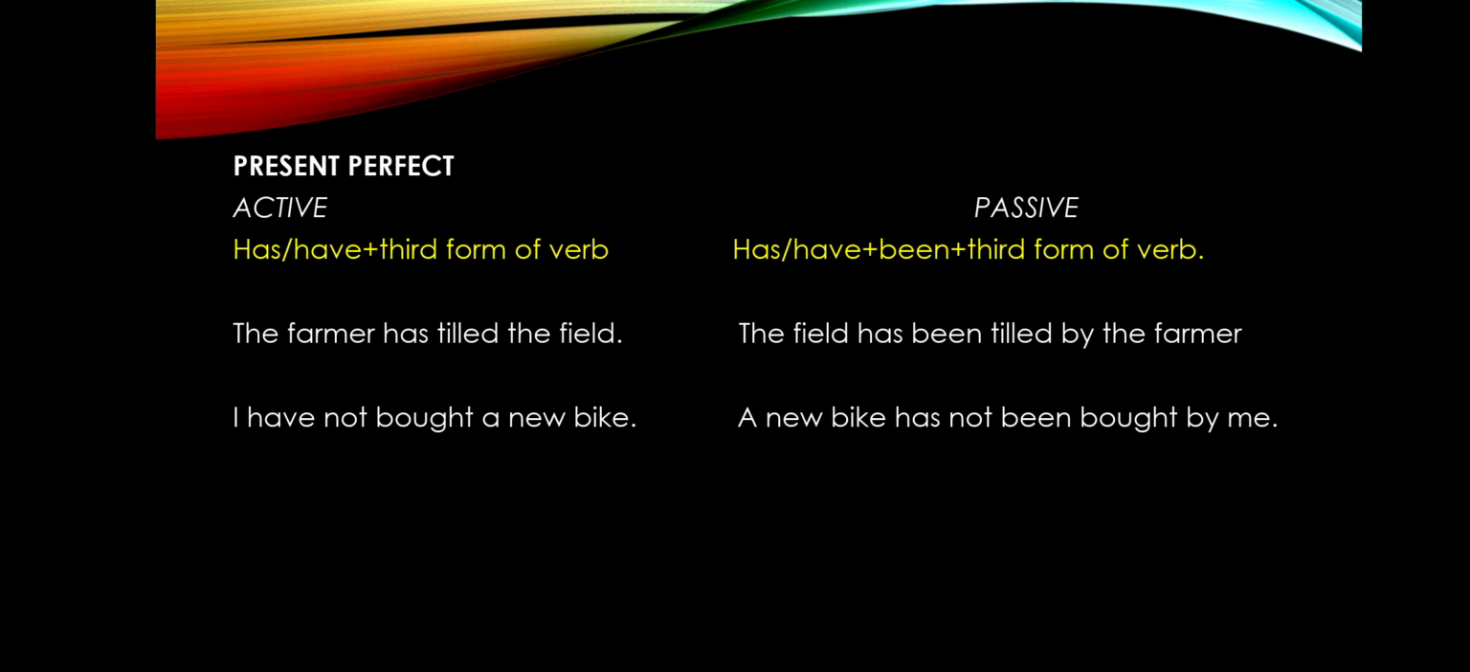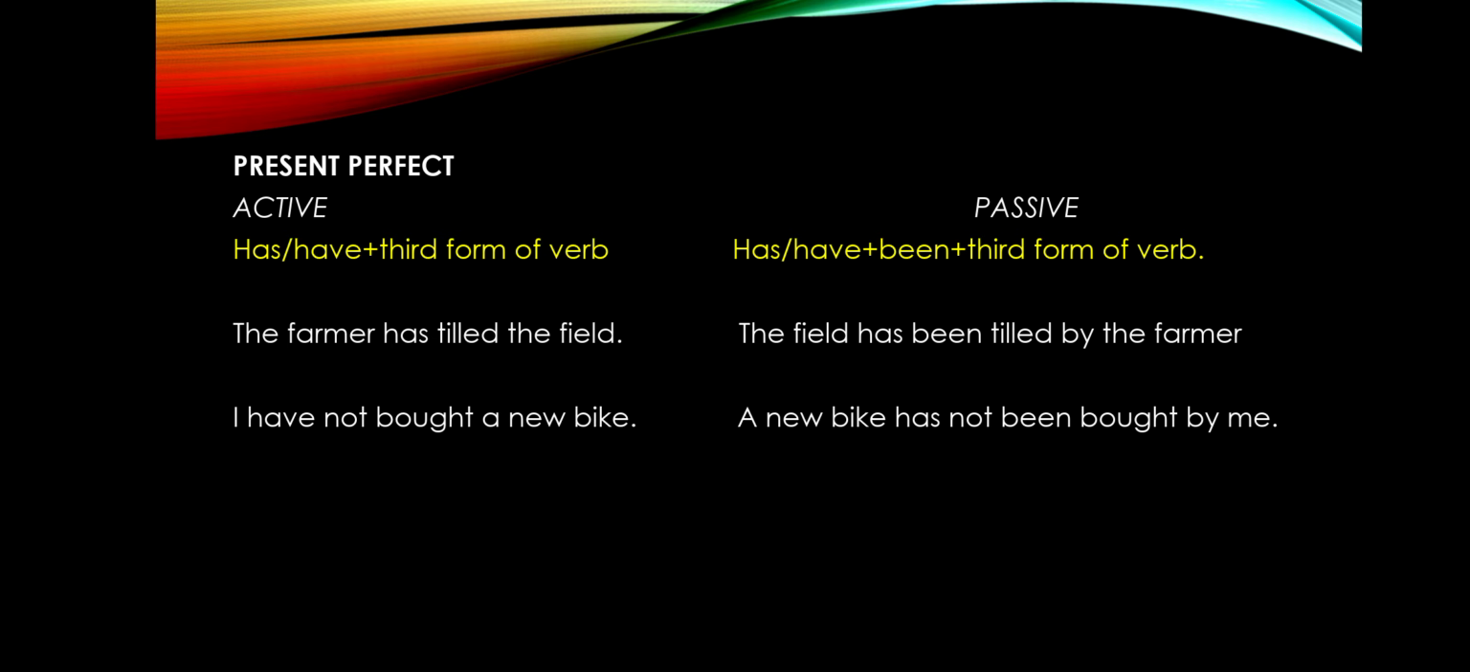Next one is present perfect. In perfect tenses, be it present or past or future, we will be adding been, B-E-E-N, in the passive voice. Like being, we will be adding been in perfect tenses. So the formula for present perfect would be has, have plus third form of the verb. In passive, has, have plus been plus third form of the verb. So in continuous tenses, we are adding being. In perfect tense, we are adding been.